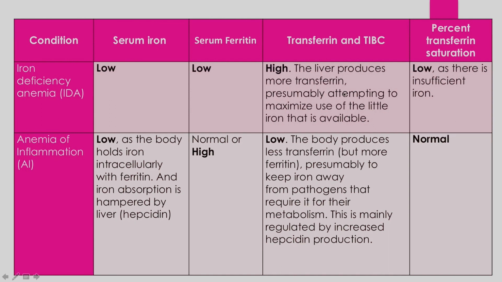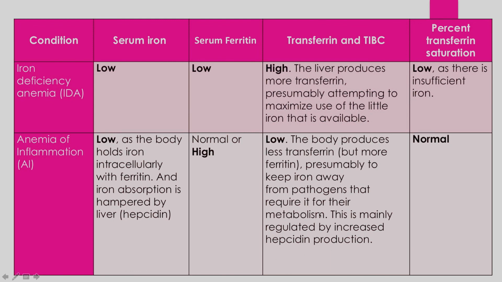Also the TIBC levels are low, because TIBC basically reflects the levels of transferrin. So transferrin production has become less because of the inflammation, because the liver has reduced the production of transferrin. So the transferrin overall levels have become low, thereby the binding capacity has also become low, so the TIBC levels are low. Whereas the percentage transferrin saturation is normal, because the low transferrin can normally saturate whatever little iron is available in the blood serum, so it is normal.